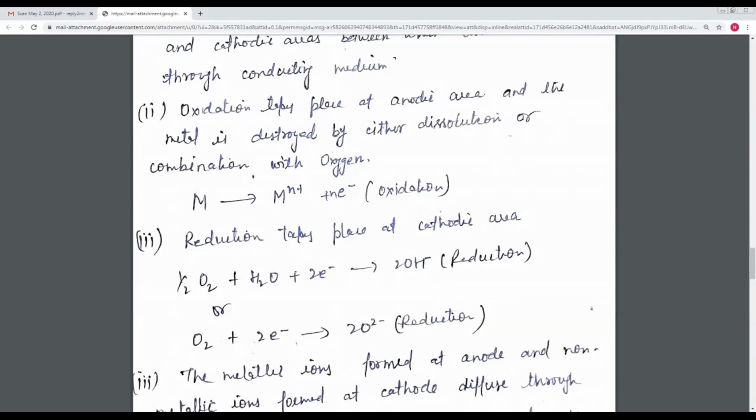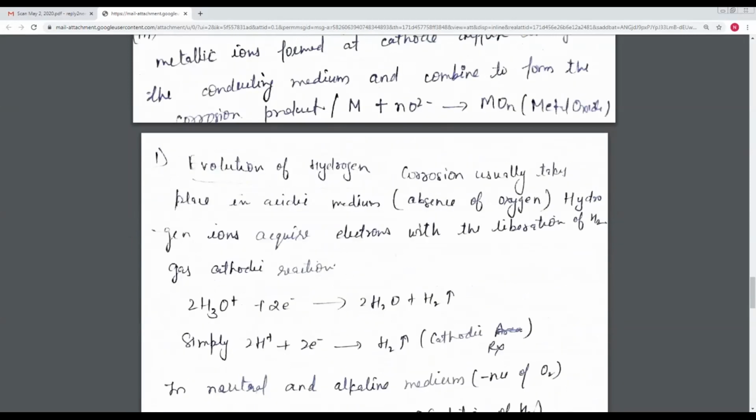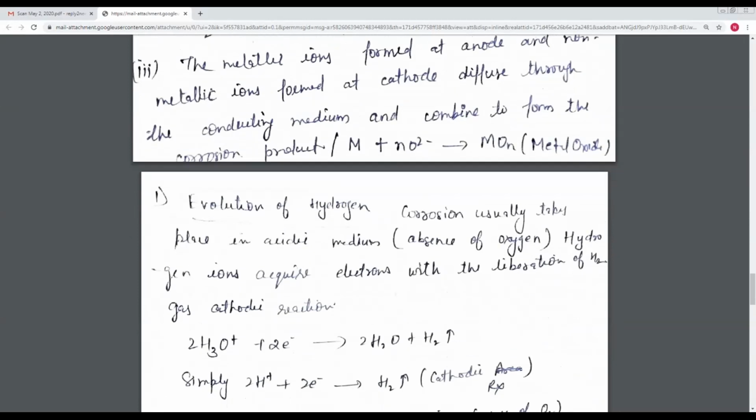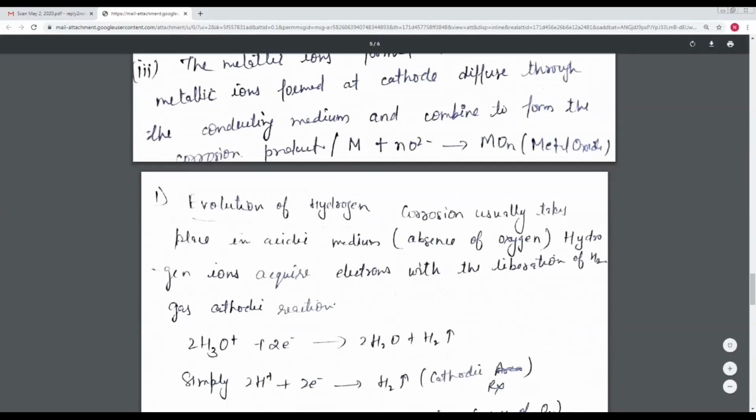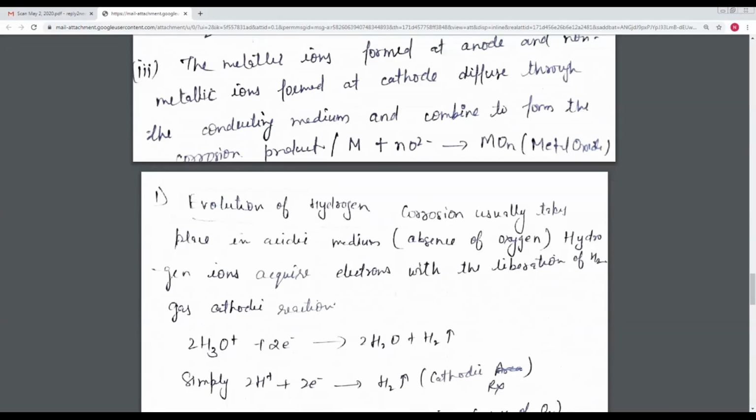Now the metal ion formed at the anode and the non-metallic ion formed at the cathode diffuse through the conducting medium and combine to form the corrosion product. Thus, the metal and oxygen combine together and form the metal oxide layer.